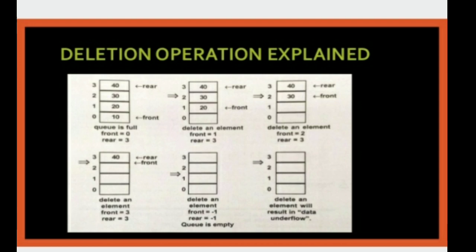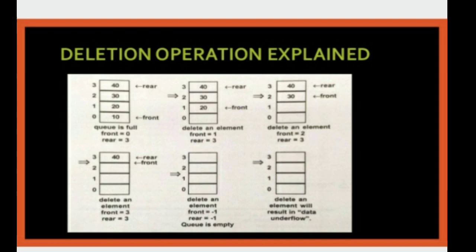After deleting the element, front is equal to -1, rear is equal to -1, the queue is empty. Indexes 0, 1, 2, 3 were the elements in the queue. If the queue is empty and you then want to delete, the result is a data underflow. In case you want to delete an element from an empty queue, it is underflow. The condition is front plus rear is equal to -1, that is underflow.